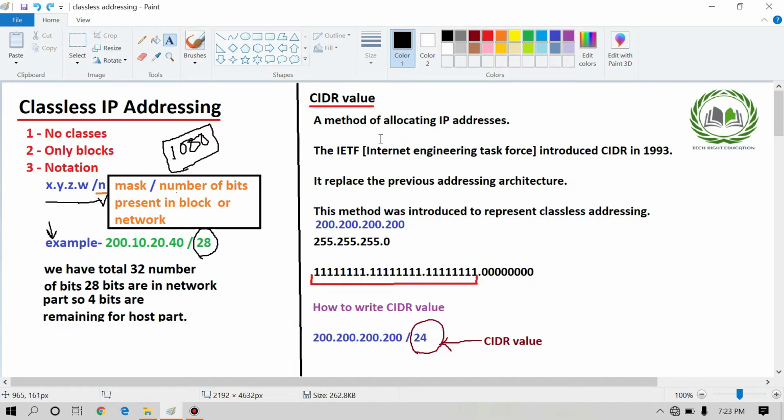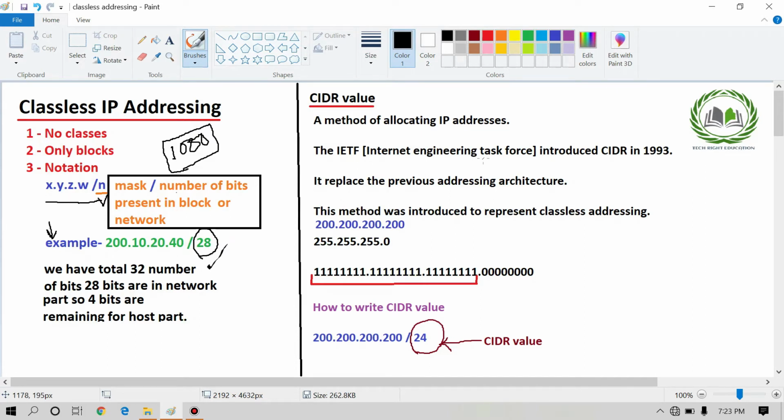Now what is the CIDR value? As I have discussed about the CIDR value, what is it exactly? Basically, the CIDR full form is classless inter-domain routing, and it is a method of allocating IP addresses.